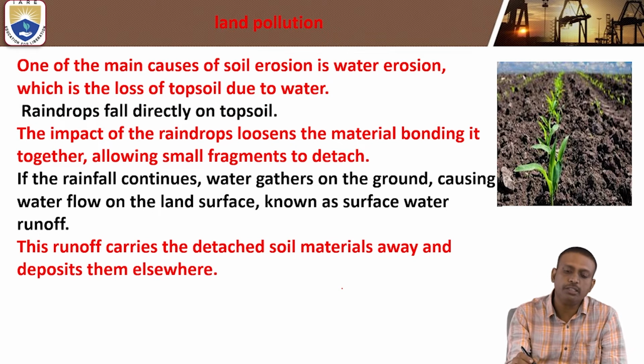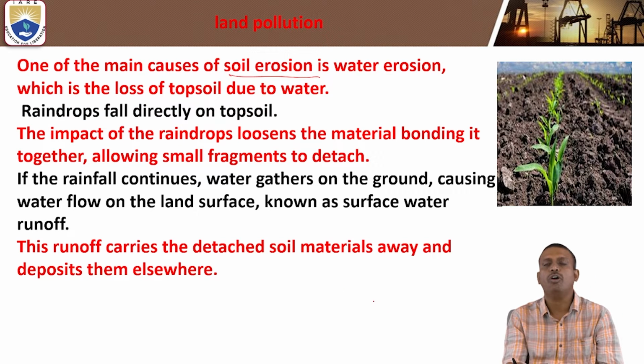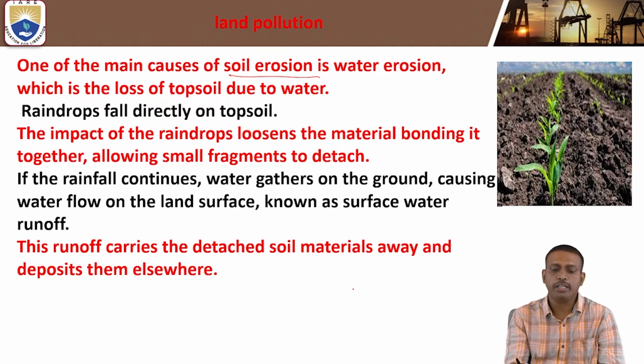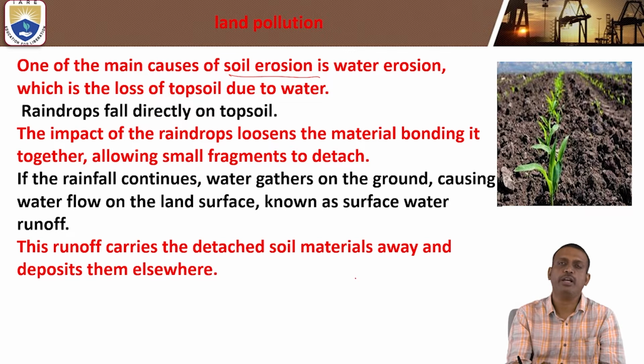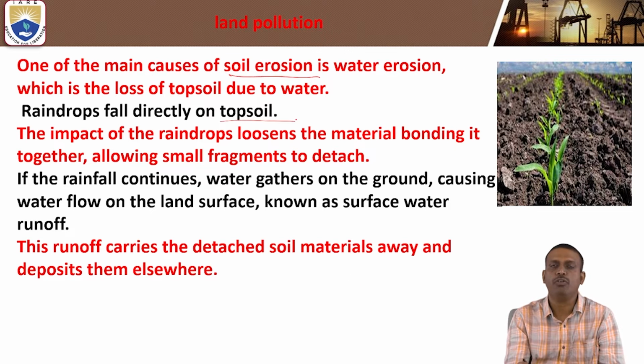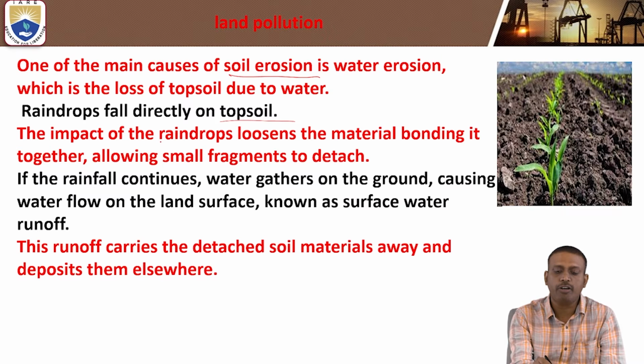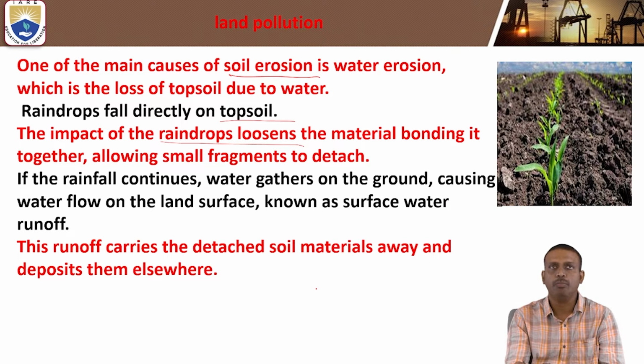One of the main causes of soil erosion is water erosion, which is nothing but the loss of topsoil due to water. Raindrops fall directly on the topsoil. The impact of raindrops loosens the material bonding it together, allowing the small fragments to detach. If the rainfall continues, what happens?